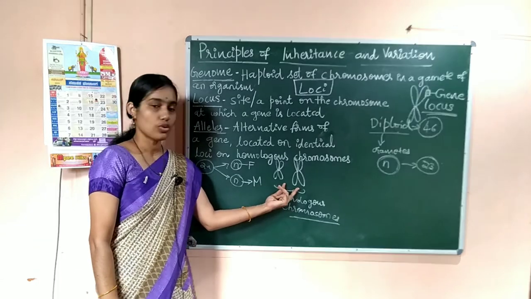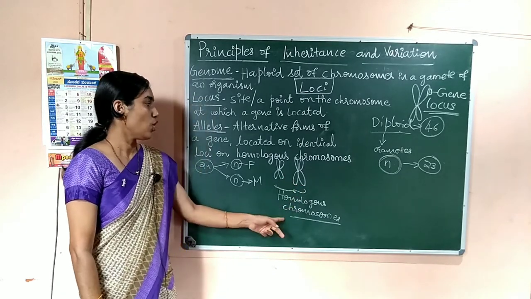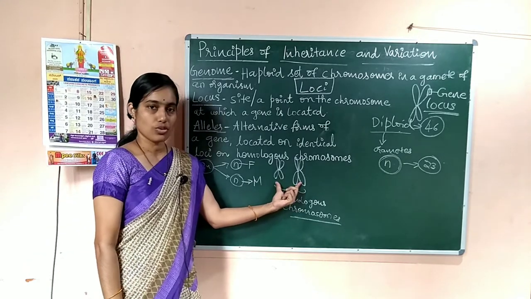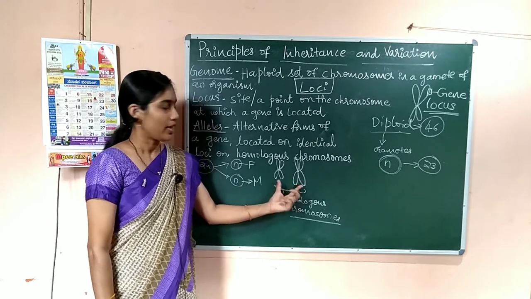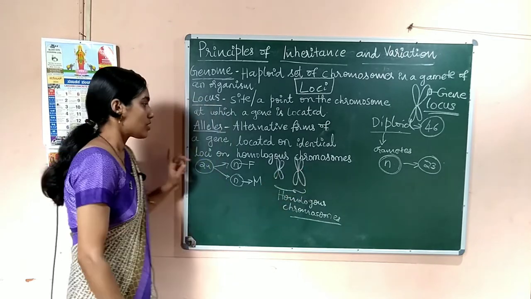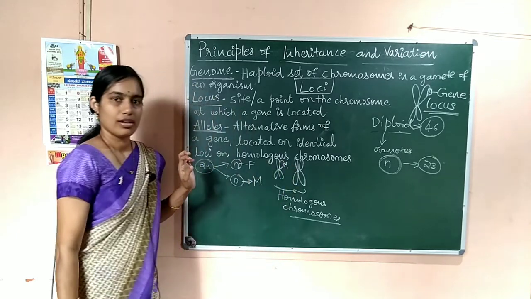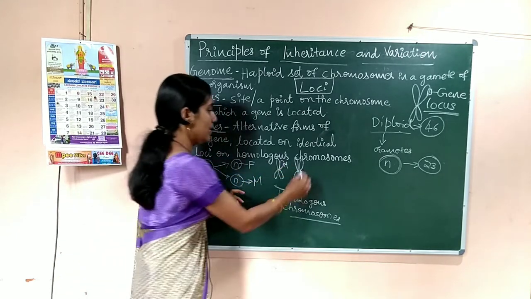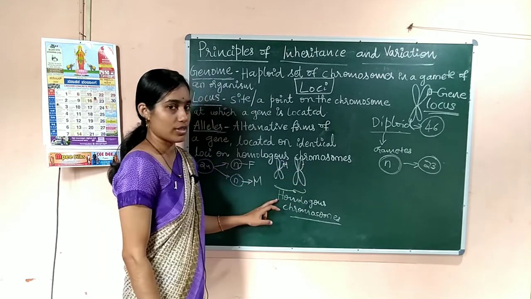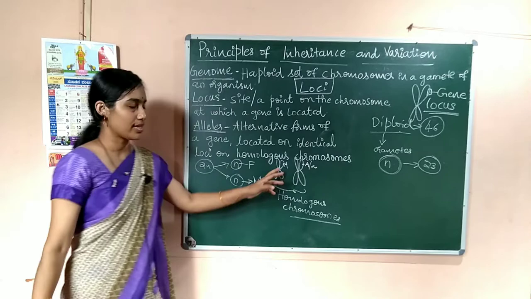But these two chromosomes, one from the father, another from the mother, are called homologous chromosomes. And the genes on these two chromosomes are the same genes. If you consider this gene that is A, that controls a character, at the same position in the other chromosome of the homologous pair it has the same gene, maybe small a also, which we will discuss next.